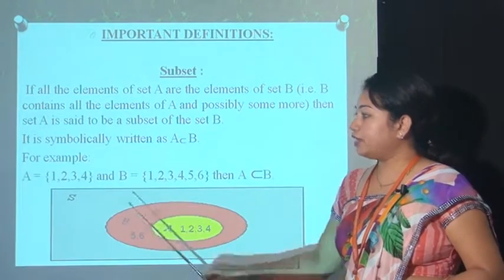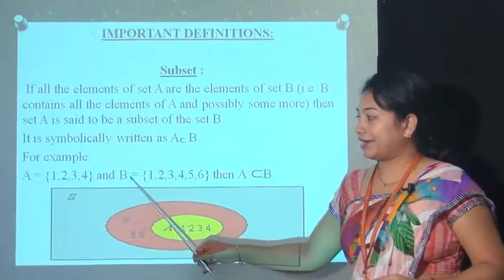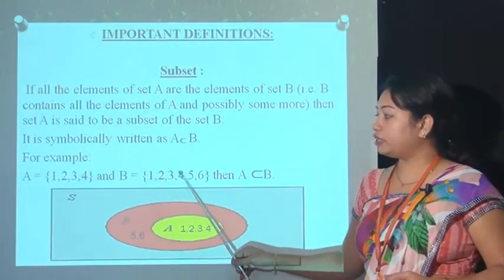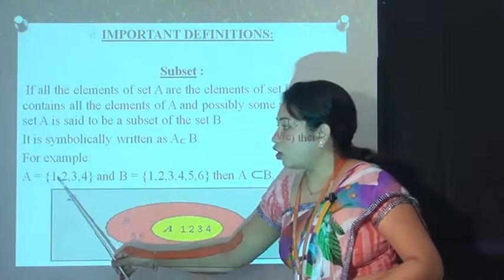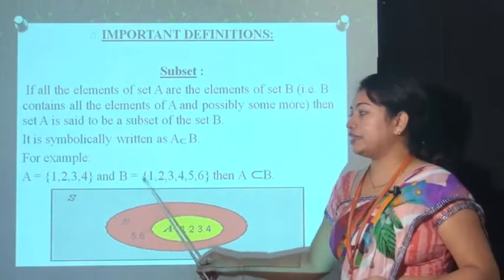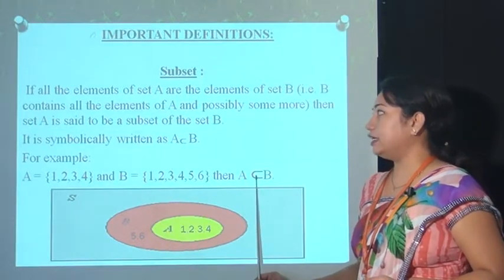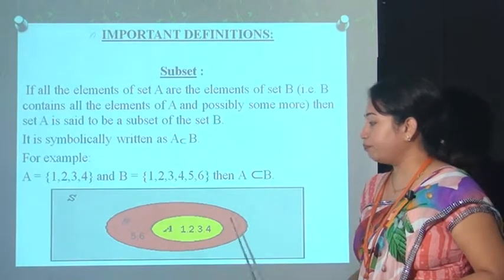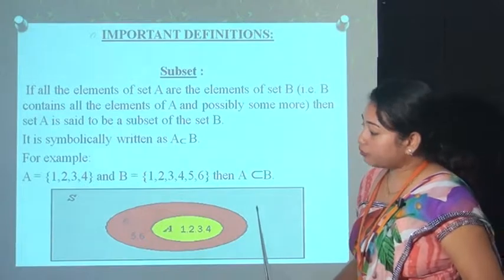For example, let's take set A equal to 1, 2, 3, 4 and set B equal to 1, 2, 3, 4, 5, 6. Then you can see that all elements of set A are included in set B. That's why A is called a subset of set B. This is represented using the Venn diagram.